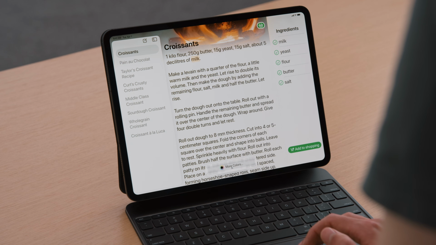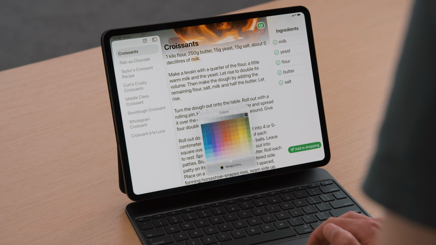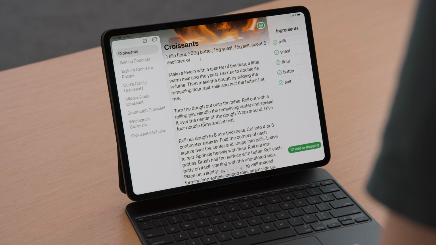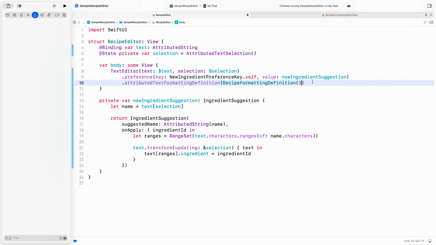However, I can still use the color control to apply arbitrary colors to my text, even if those colors don't necessarily make sense. Oh no, the milk is gone. I really only want ingredients to be highlighted green, and everything else to use the default color. I can use SwiftUI's Attributed Text Value Constraint protocol to implement this logic. Let me head back to the recipe formatting definition file and declare the constraint.